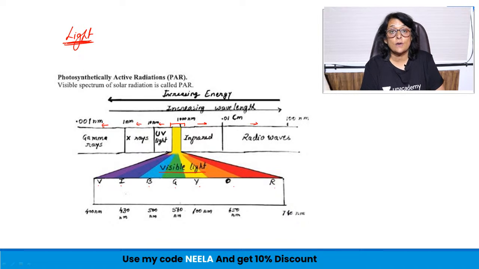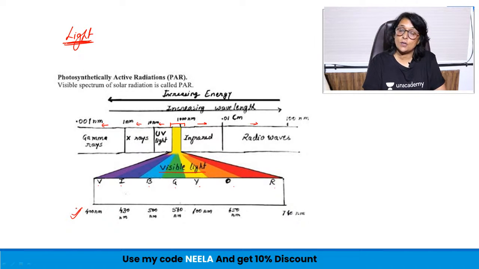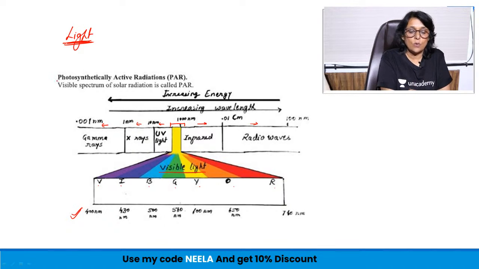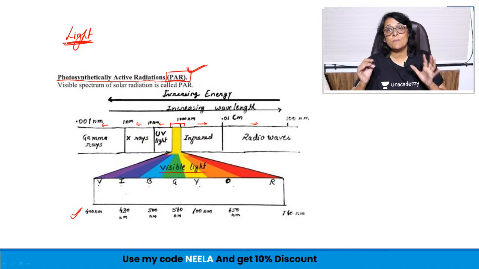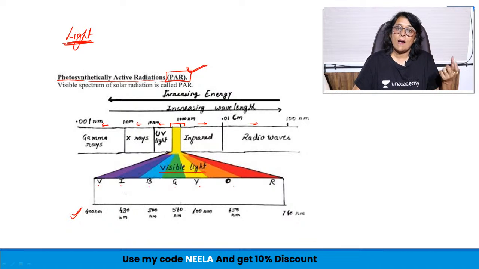What is essential for photosynthesis is the visible spectrum. And that wavelength which is essential for photosynthesis is known as photosynthetically active radiation. PAR is the abbreviation, and on that abbreviation, questions have also been asked. Now when we say the visible spectrum is essential, are all the wavelengths in the visible spectrum required, or is it a different wavelength?